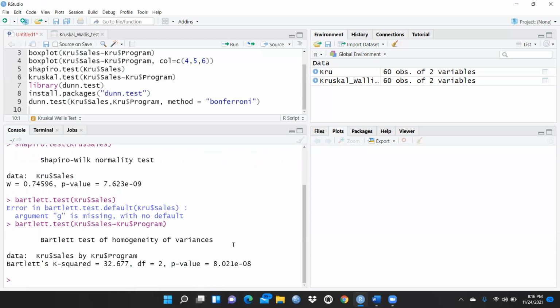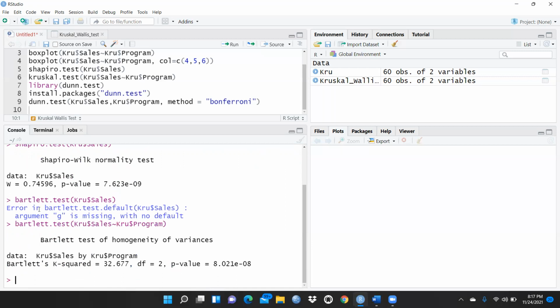Then again you can see here the p-value is less than e to the power minus 08, that is less than 0.05, that means this data is not homogeneous. So both these conditions are fulfilled. That is why we applied the Kruskal-Wallis test rather than one-way ANOVA on our data sample.